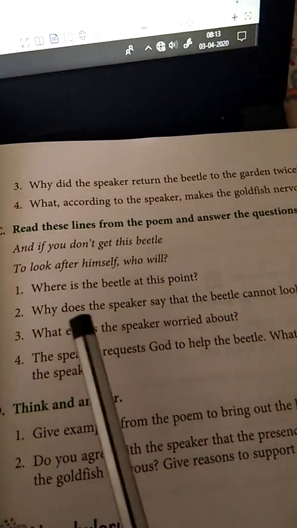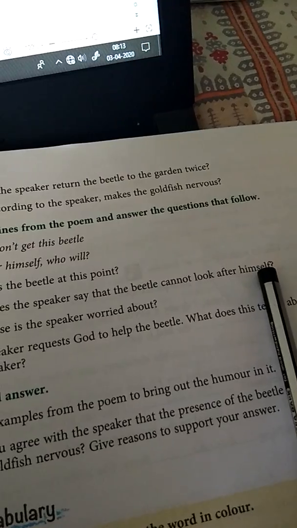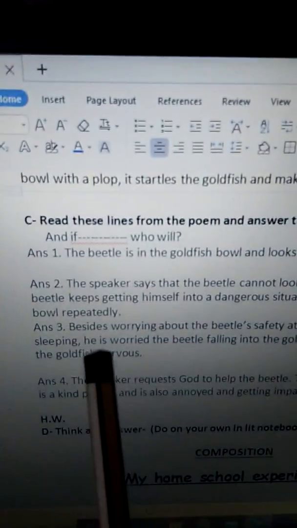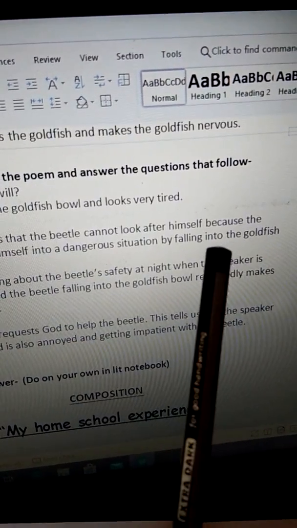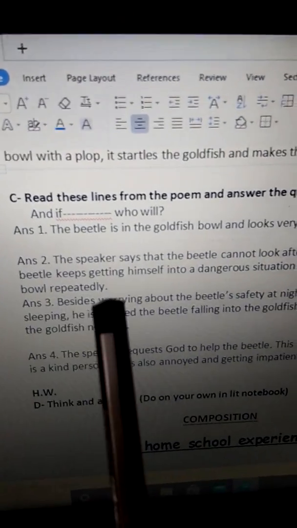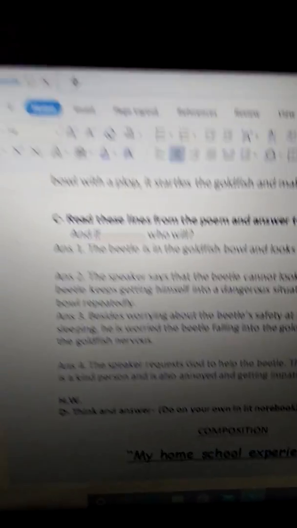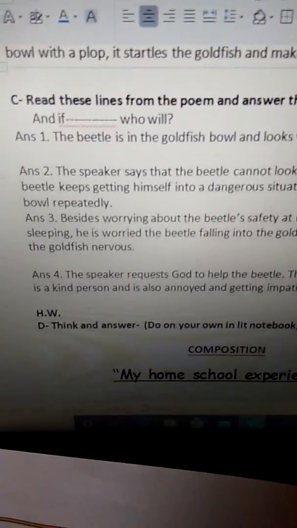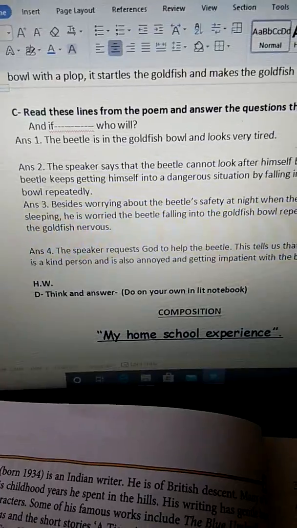Second question. Why does the speaker say that the beetle cannot look after himself? The speaker says that the beetle cannot look after himself because the beetle keeps getting himself into a dangerous situation by falling into the goldfish bowl repeatedly. This I have explained to you. It always falls into the goldfish bowl and threatens its own life.